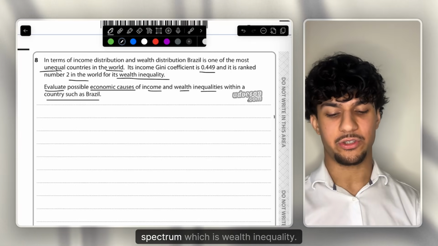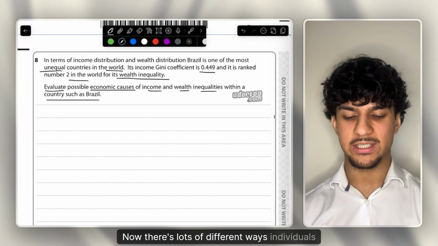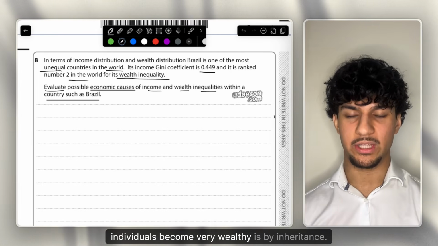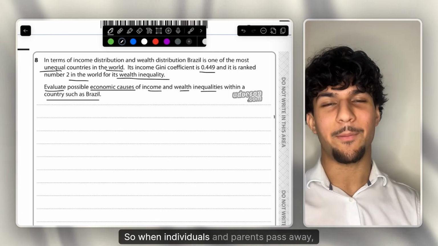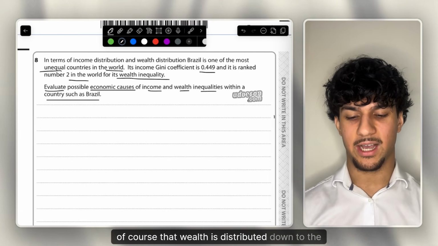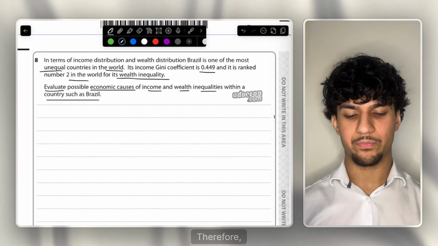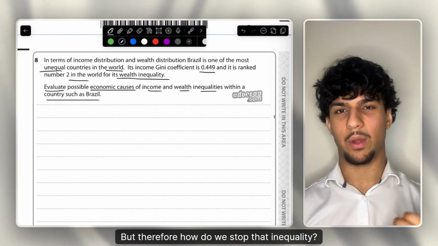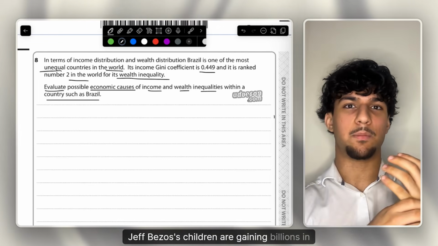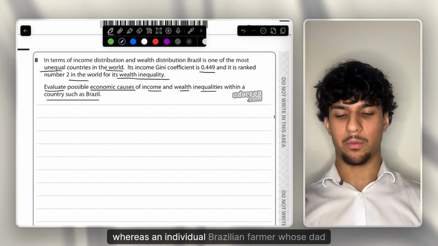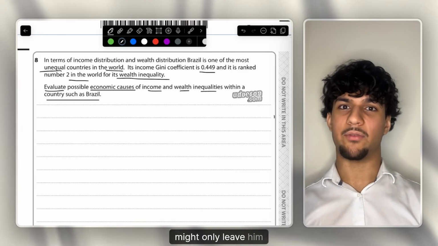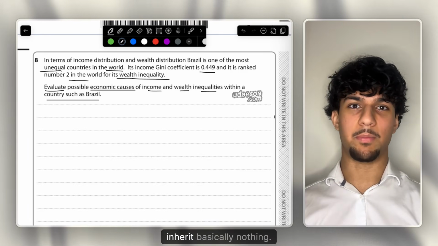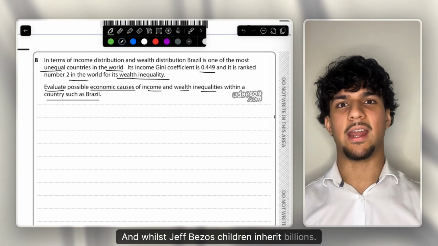Now let's think about the other side of the spectrum, which is wealth inequality. There are lots of different ways individuals obtain wealth, but one way, a classic and the most common way that individuals become very wealthy, is via inheritance. So when individuals' parents pass away, of course, that wealth is distributed down to the children. Therefore, although they probably haven't worked for it, they will now obtain that wealth. But how do we stop that inequality, where Jeff Bezos' children are gaining billions in wealth, whereas a Brazilian farmer whose dad might only leave him one pot of soil will inherit basically nothing, whilst Jeff Bezos' children inherit billions.